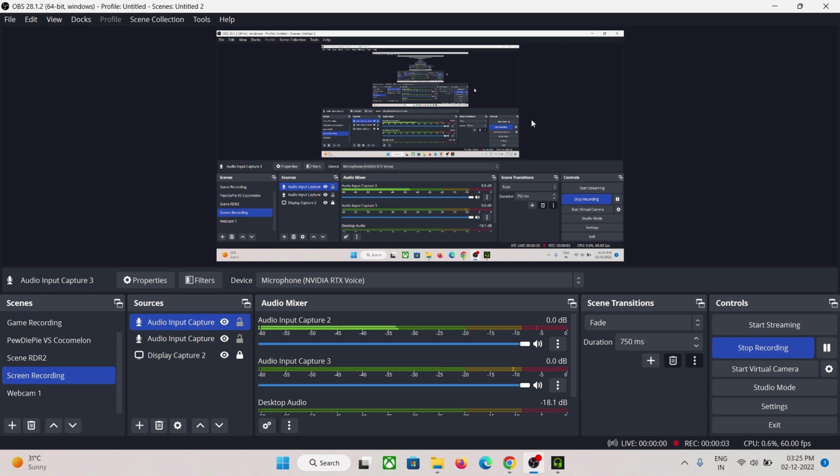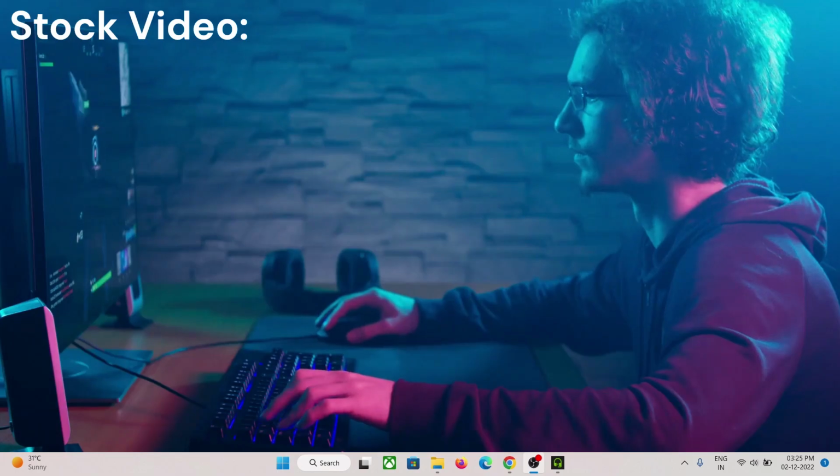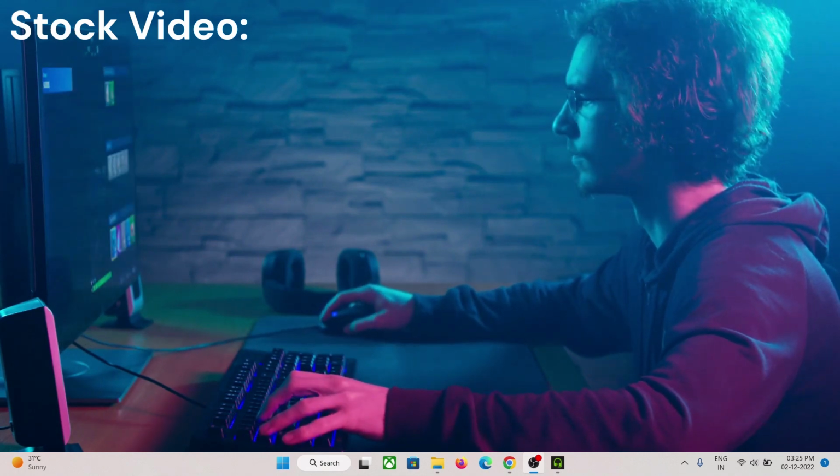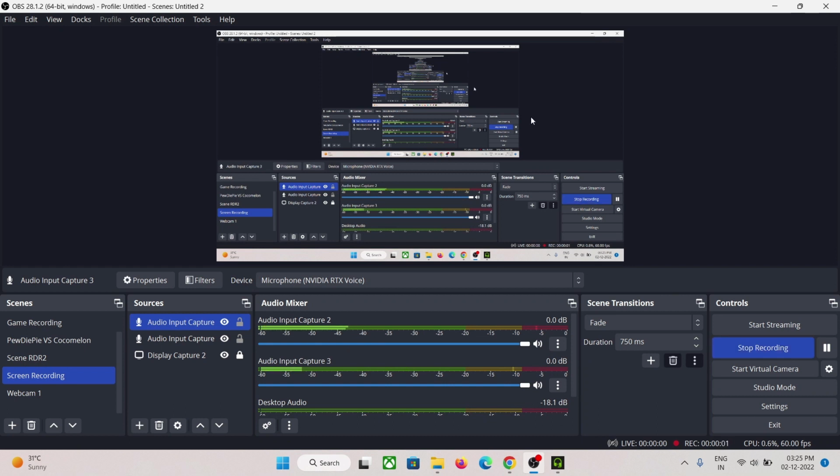So the noise you are seeing here is almost zero, which means that it is successfully cancelling all the background noise. From this you would have been able to know how worthwhile it is to install the RTX Voice application. And I will now show you the difference between the same audio recorded with RTX Voice and the same audio recorded directly from the microphone without using RTX Voice.